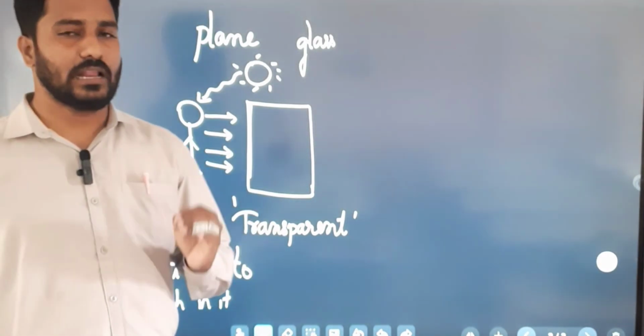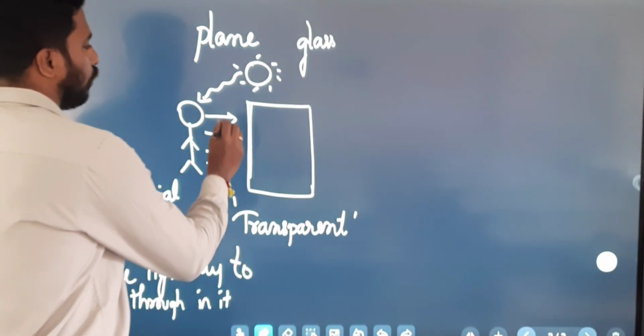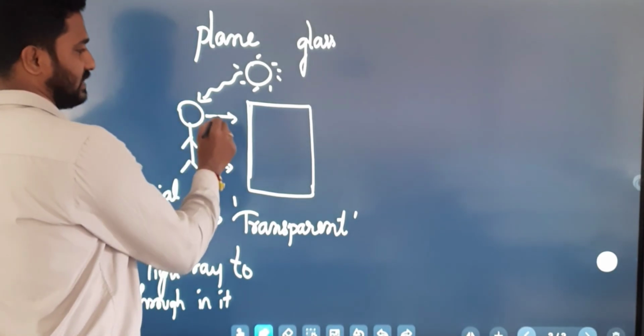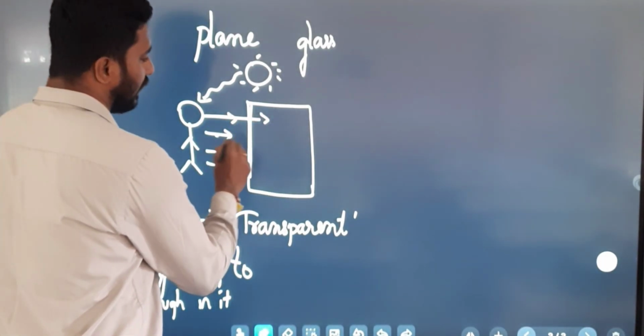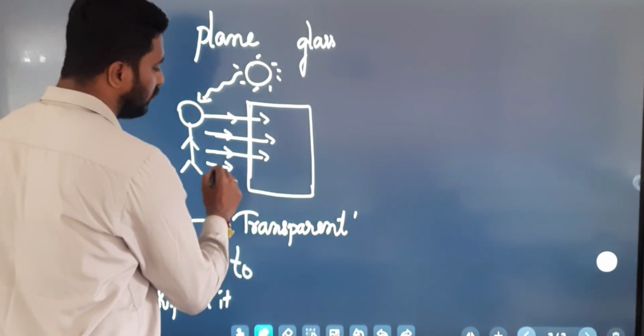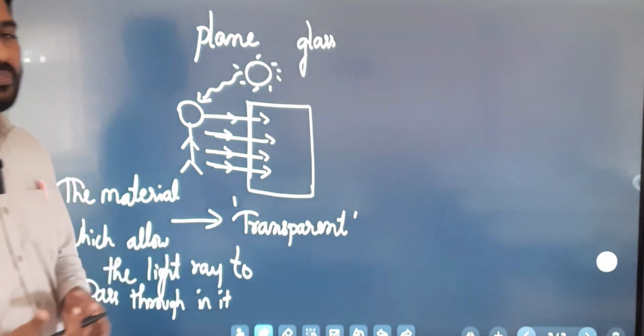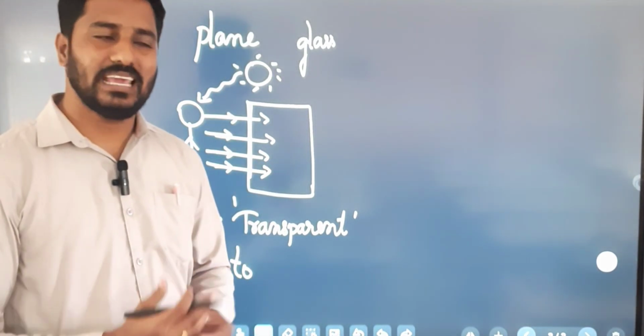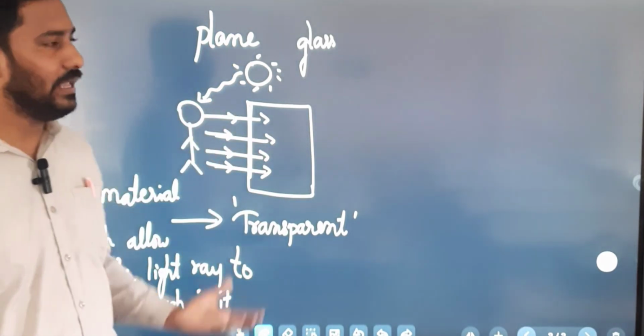Since glass is a transparent material, whatever light ray falls on it passes through. So we cannot see any image on the plain glass.